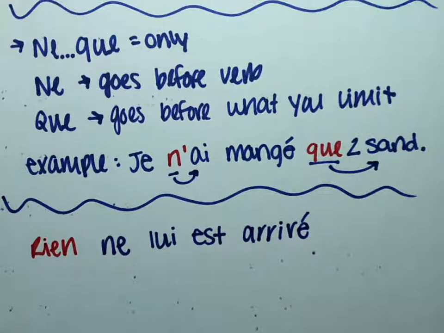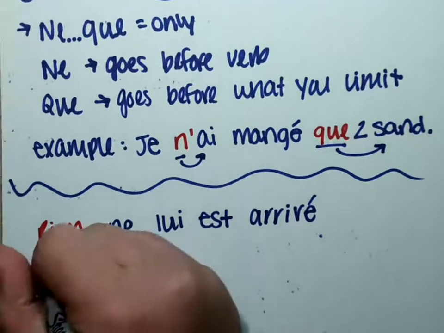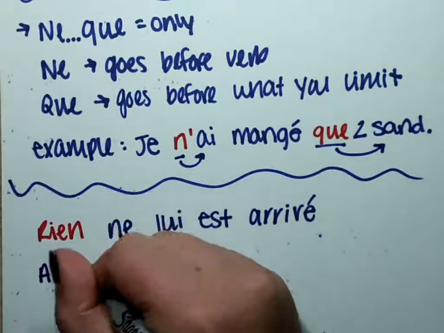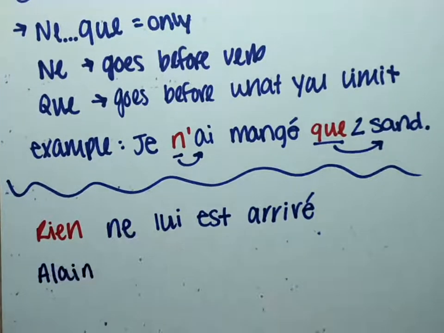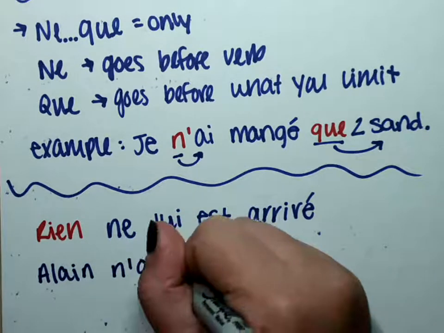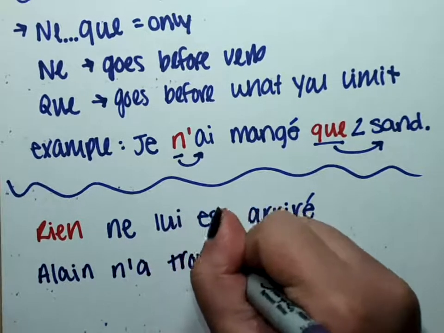Now let's do another example. If we wanted to say that Hélène did not find anyone, we would start off with Hélène, and then we would put our ne and our passé composé phrase. So Hélène n'a, our past participle, trouvé.